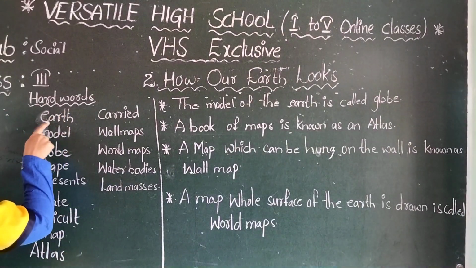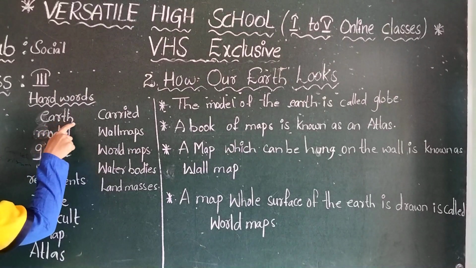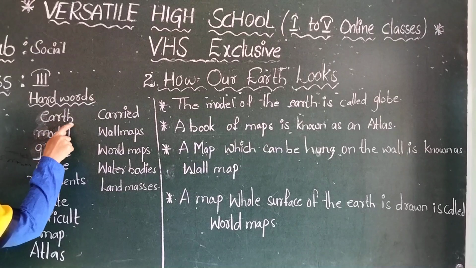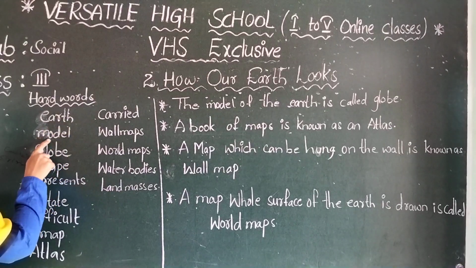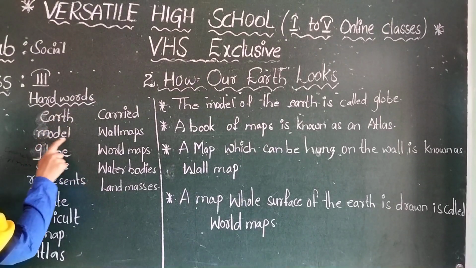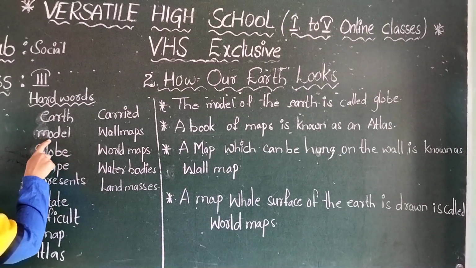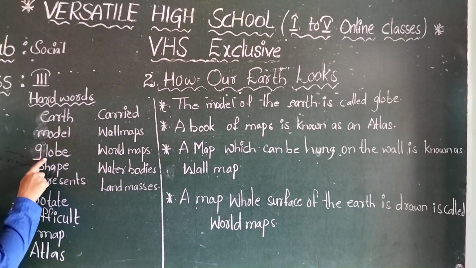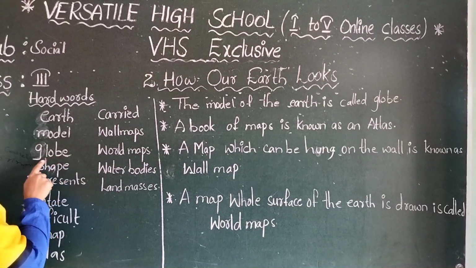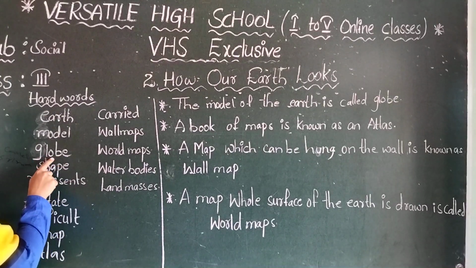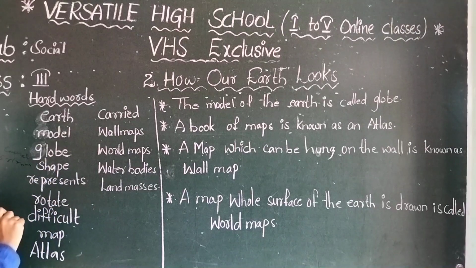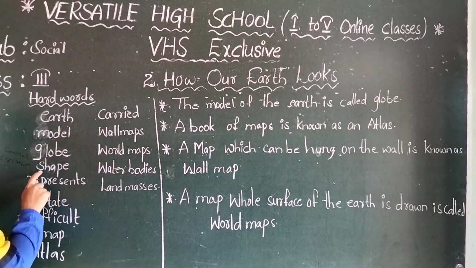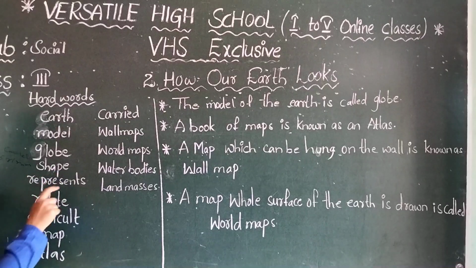Hard words: E-A-R-T-H, earth. M-O-D-E-L, model. G-L-O-B-E, globe. S-H-A-P-E, shape.